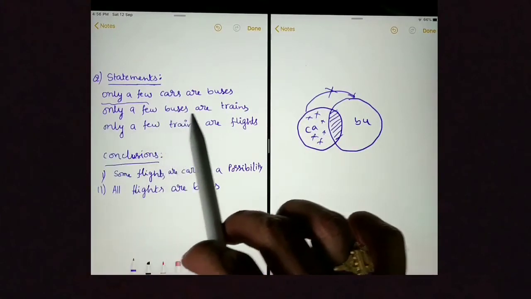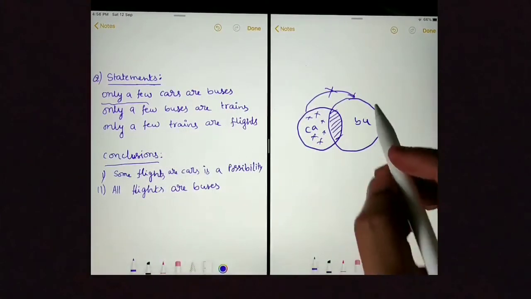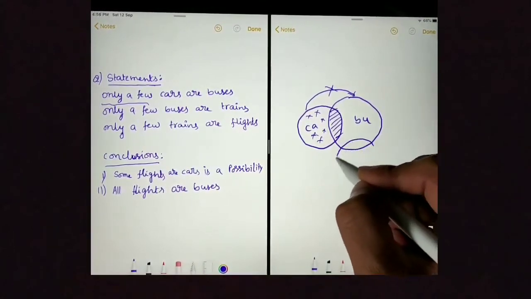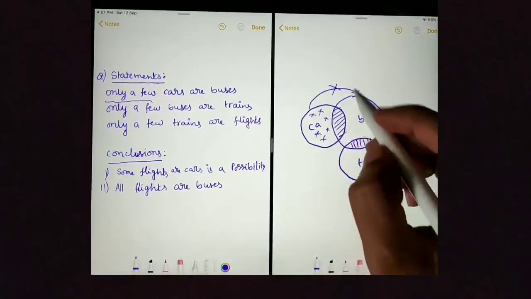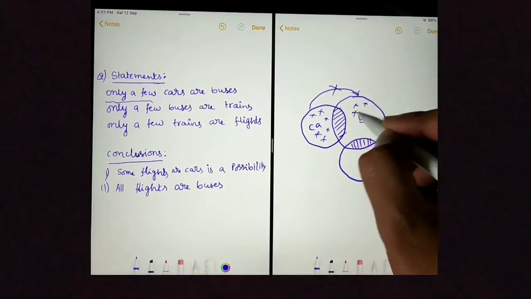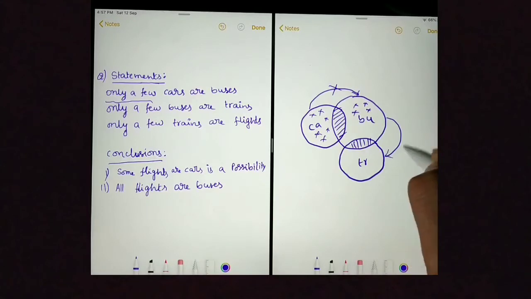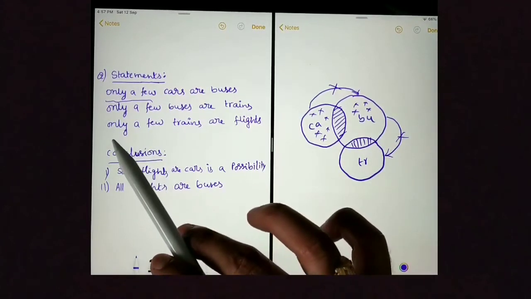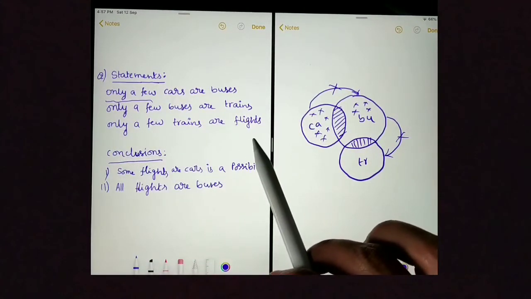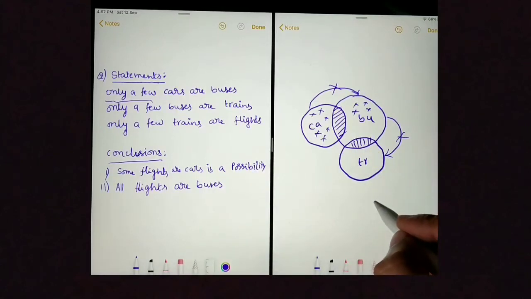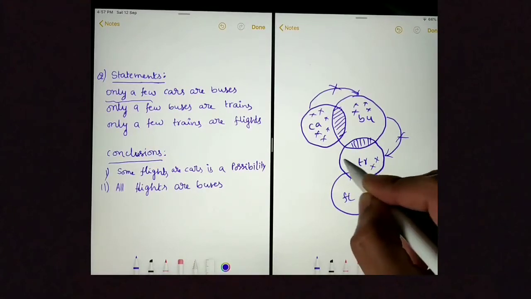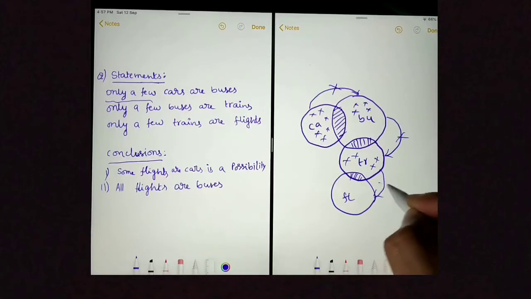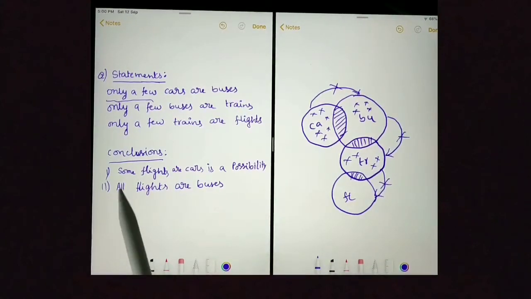And "Only a few buses are trains." Some buses are trains as well as some buses are not trains. Next statement is "Only a few trains are flights." Some trains are flights, and some trains are not flights. Let's move on to conclusions.